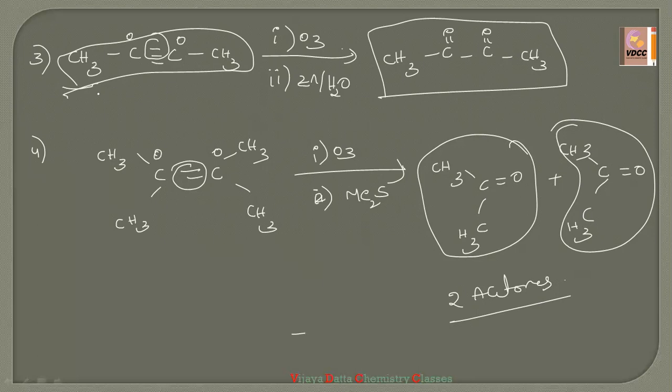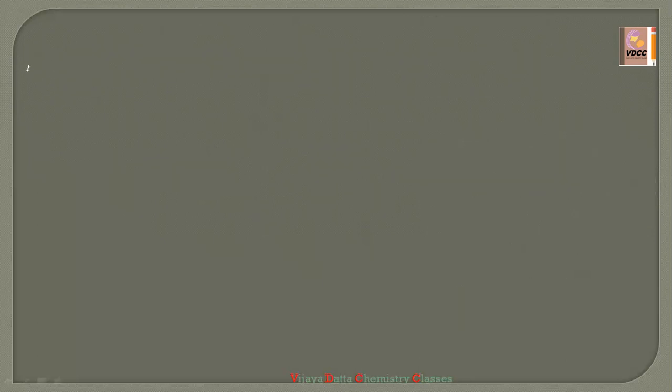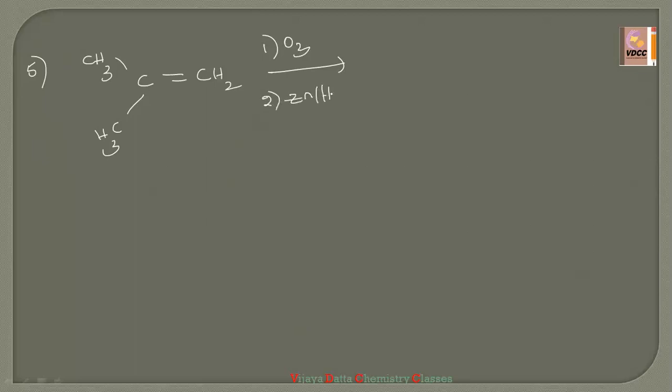Okay, we can go for one more example also. See here, I am taking the fifth example, CH3C(CH3) double bond CH2. Suppose you have taken like this. They have given first one is O3 and second one is zinc in H2O. So simply breaking this double bond, allotting to this carbon one oxygen, to this carbon one oxygen.